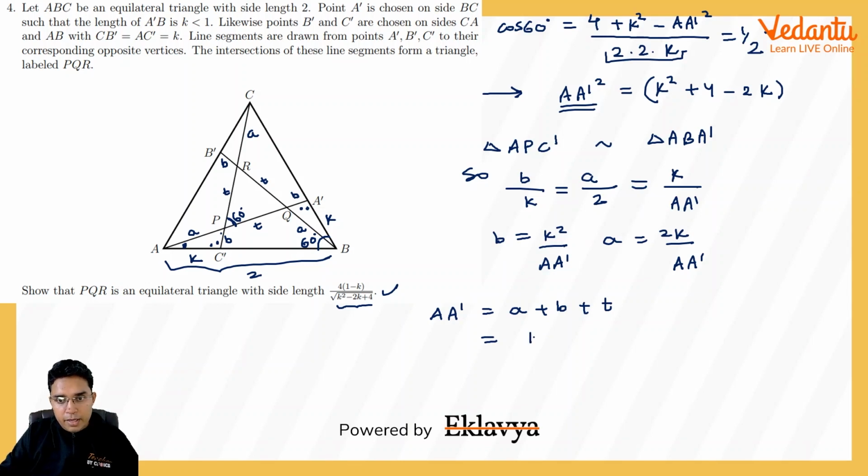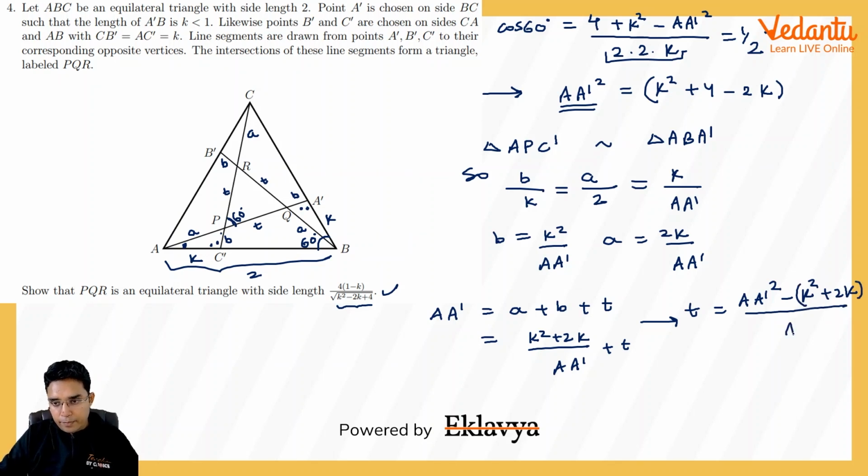So we will be getting K square plus 2K upon AA dash plus T. From this the value of T would be, this will go that side, I think we will be getting AA dash square minus K square plus 2K after taking AA dash as the LCM.